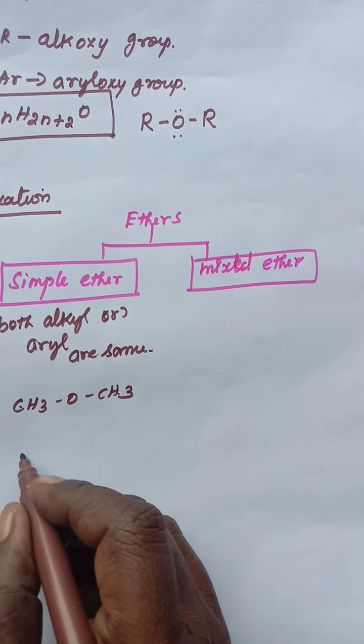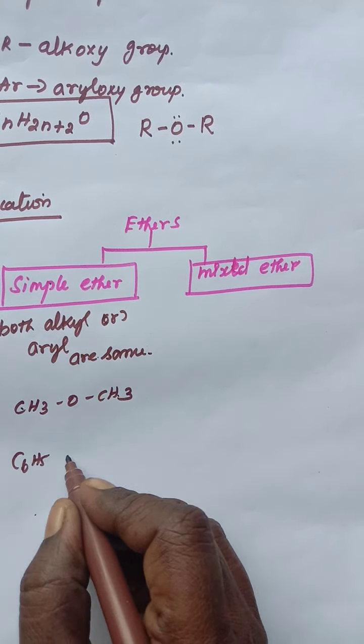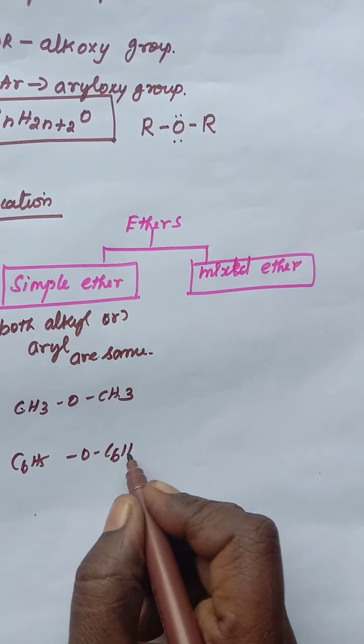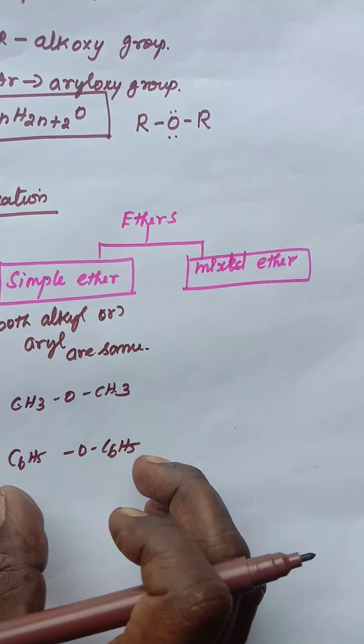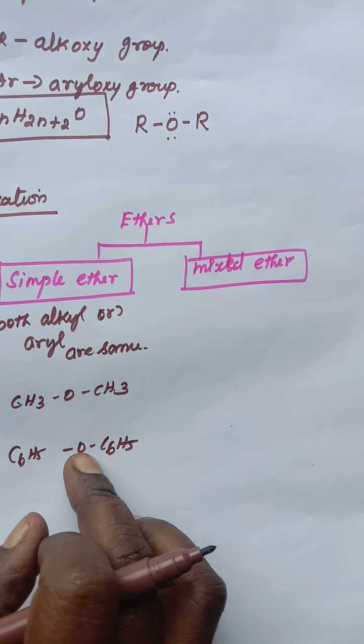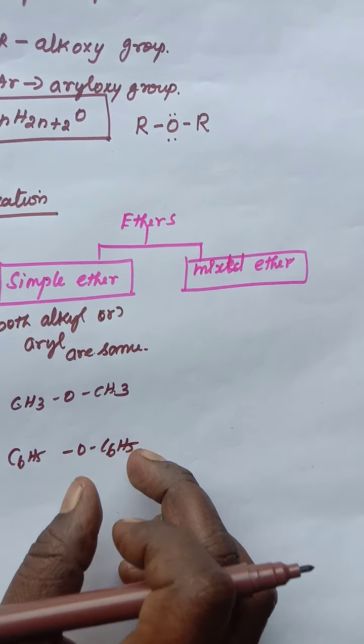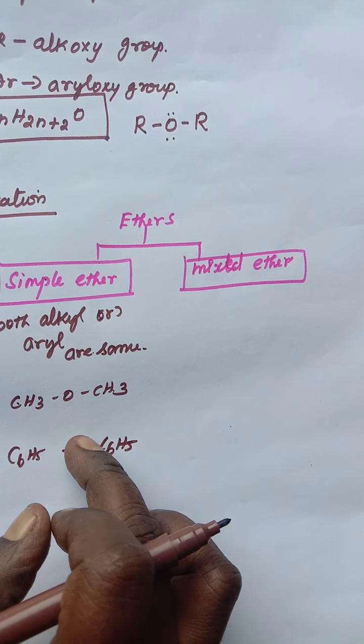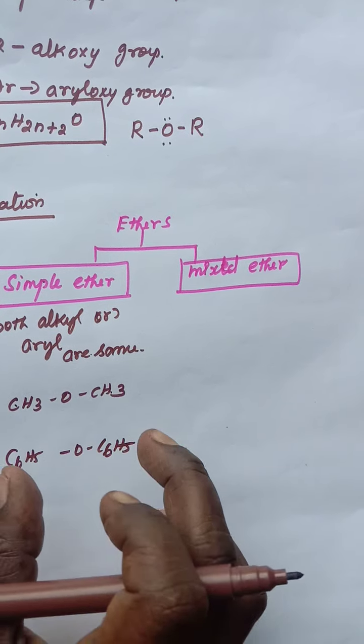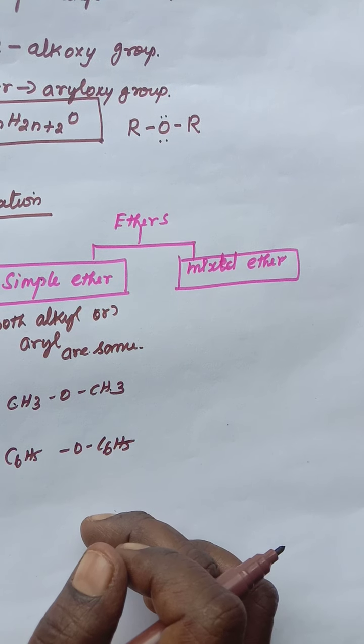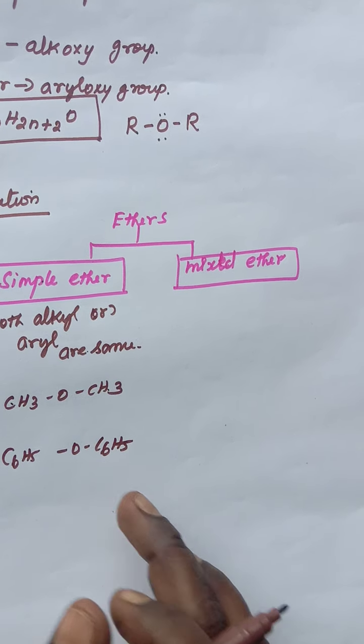In the same way, C6H5OC6H5. Here also both aryl groups attached to the oxygen atom are the same. So this kind of ether is called simple ether.